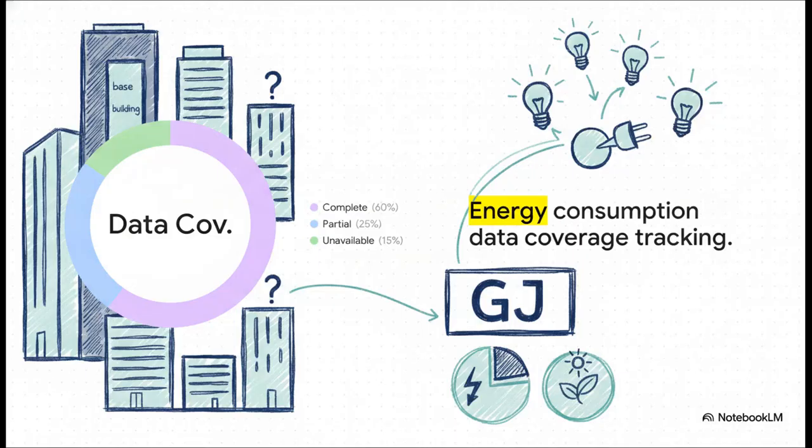You also have to be completely transparent about your data coverage. Entities have to disclose exactly what percentage of their total floor area is actually being tracked. Are you capturing the whole building, just the base building, or is data totally unavailable due to tenant privacy barriers? Plus, for the area you do have data on, you must disclose the total energy consumed in gigajoules, breaking down exactly what percentage comes from grid electricity versus renewable sources.